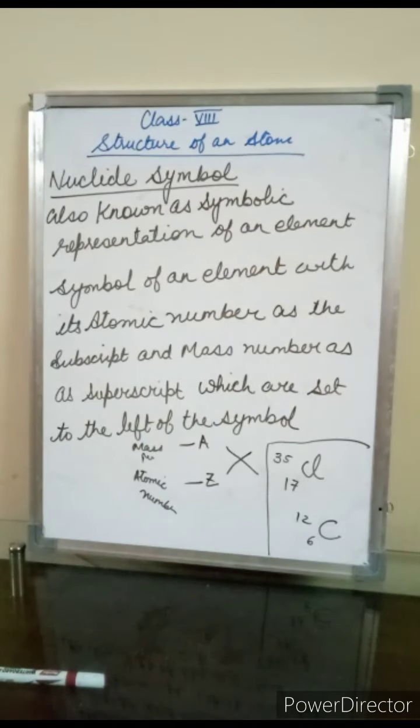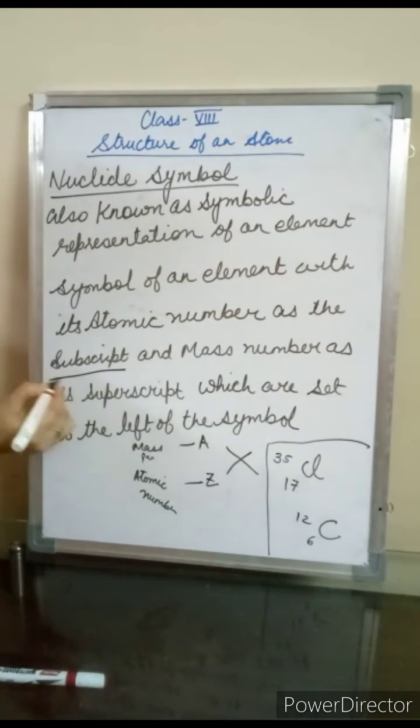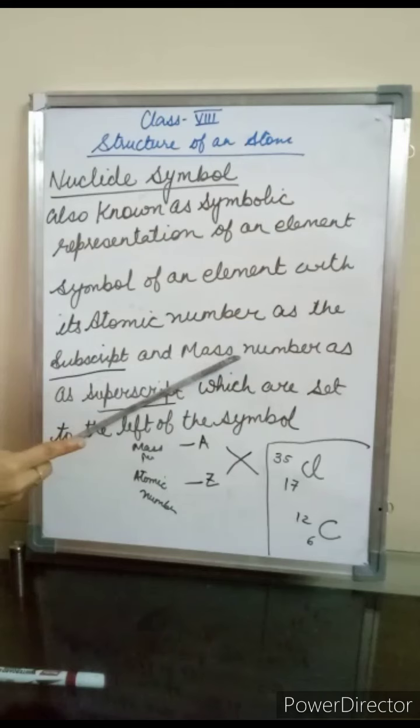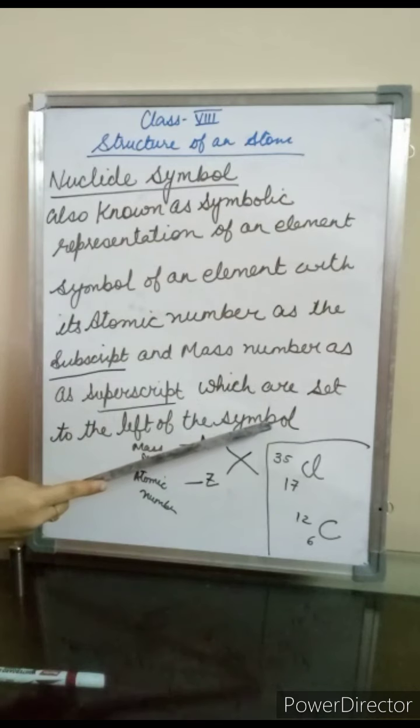Now students, what is this subscript and what do you mean by superscript? Now students, I will repeat the definition once again. It means a symbol of an element with its atomic number as the subscript and mass number as a superscript, and which are set to the left of the symbol.